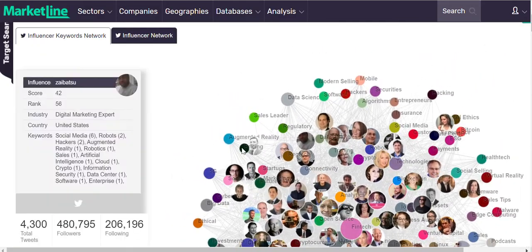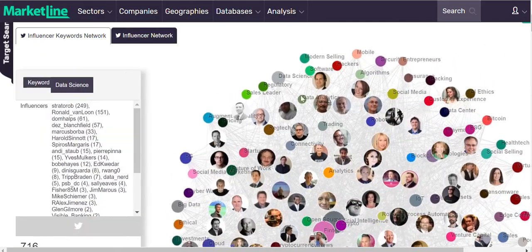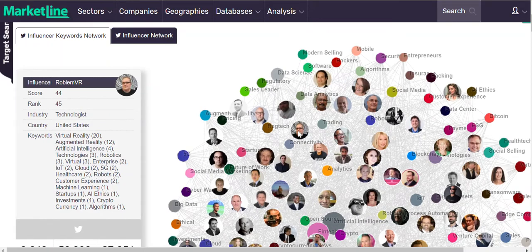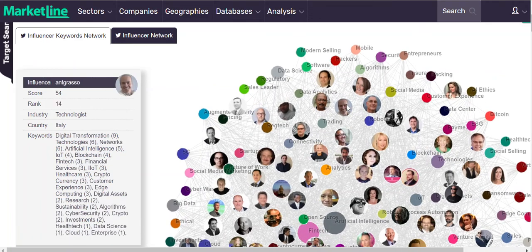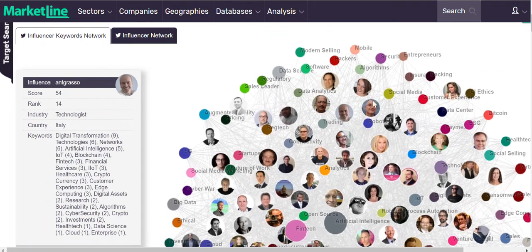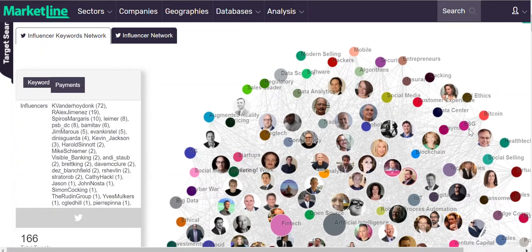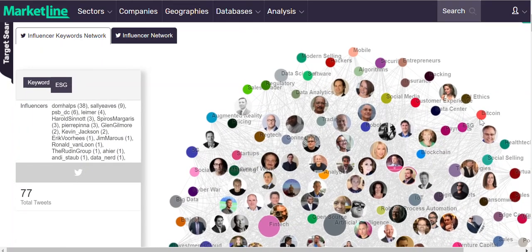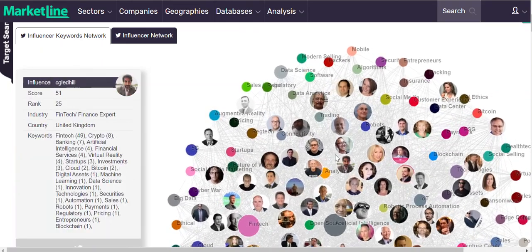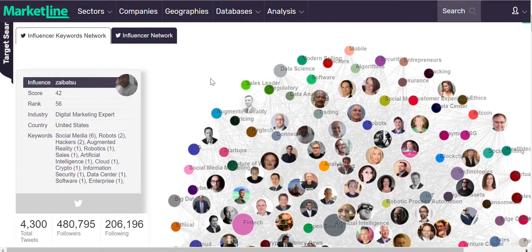And as you see, it's coming in now, so we can see this. And what's really neat is if I hover my mouse over the person, it tells me their score, their rank, their industry, the keywords that they talk about, and so on. And so you can work through here and see that ESG is one of the things. They're still talking about Bitcoin here, so there's lots of things going on.